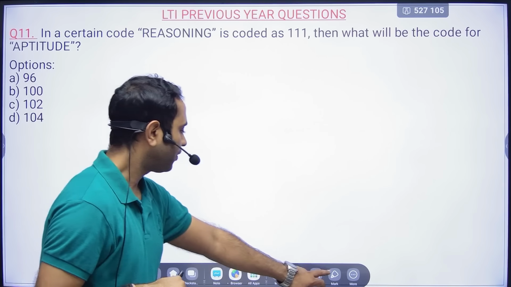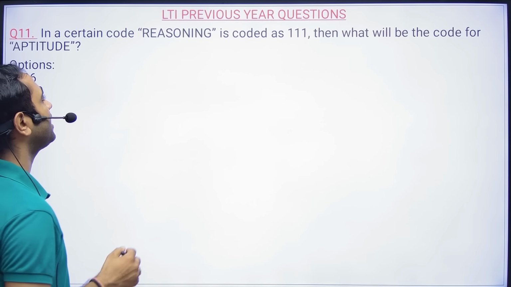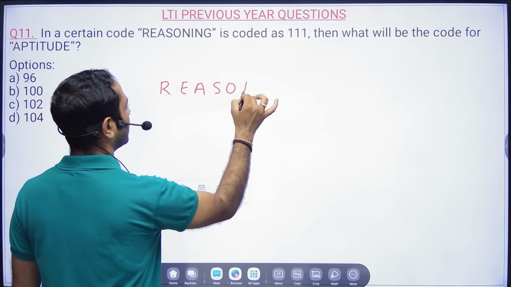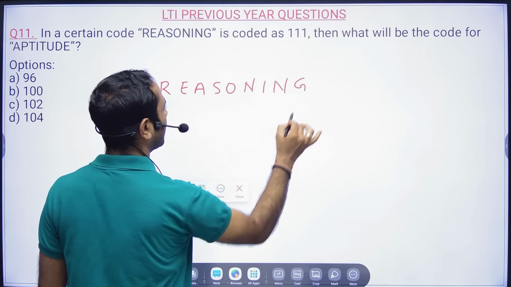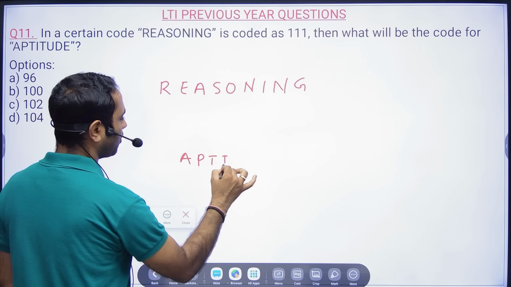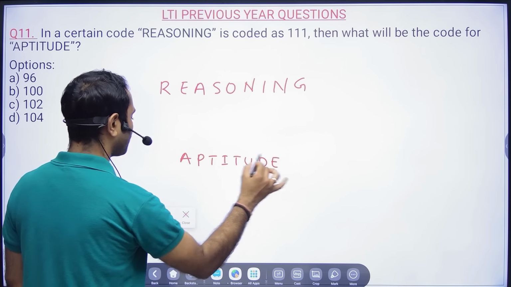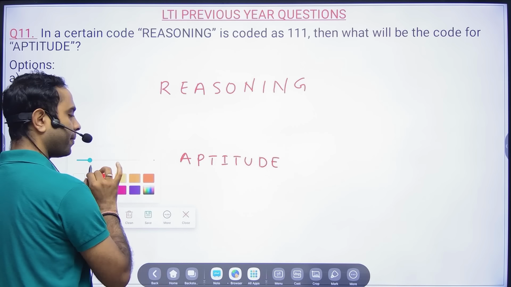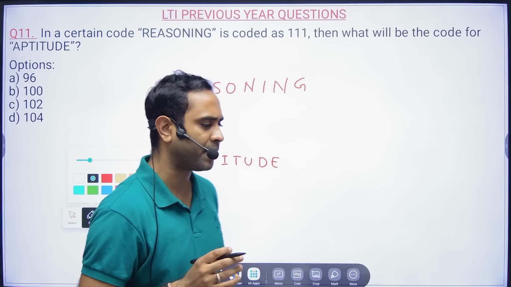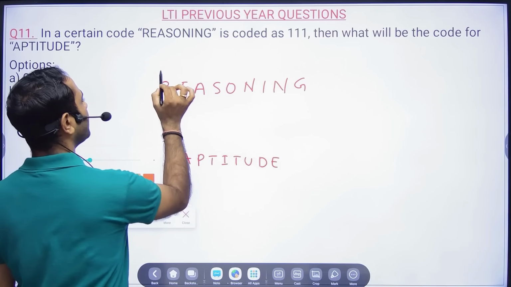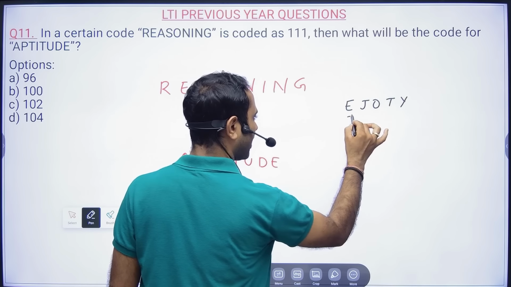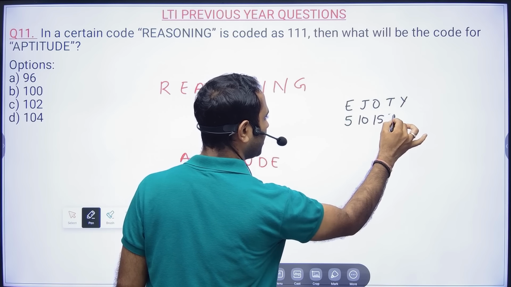Okay. So in a certain code, reasoning is coded as 111. So friends, this kind of question can be solved only with alphabetical position. That is very, very clear. If you know the alphabetical positions, then only you will be able to solve it. Now reasoning, so first of all you need to keep in mind 5, 10, 15, 20